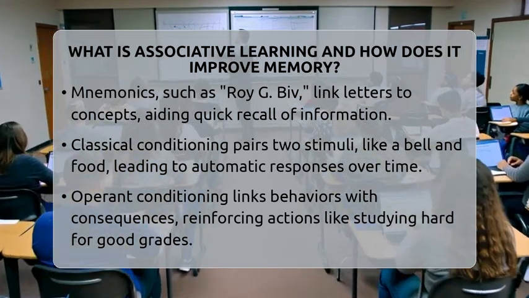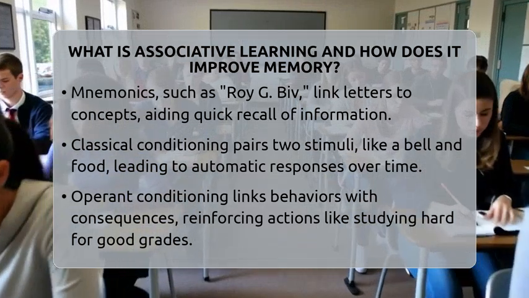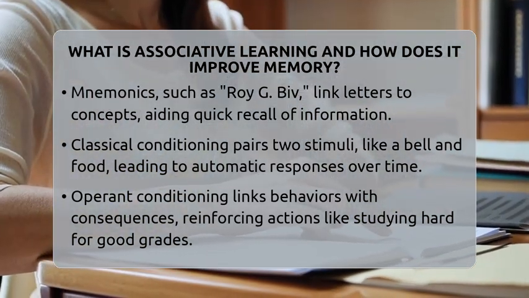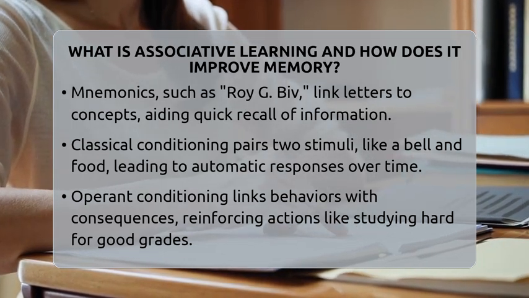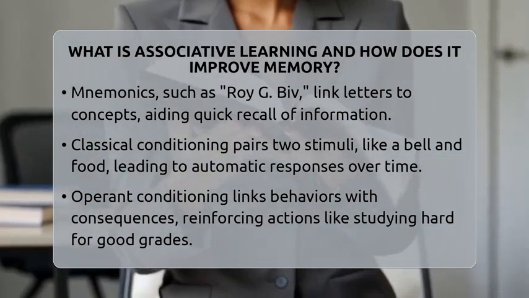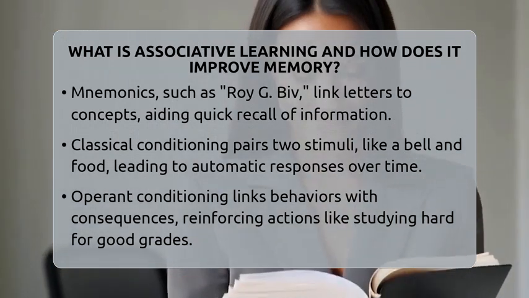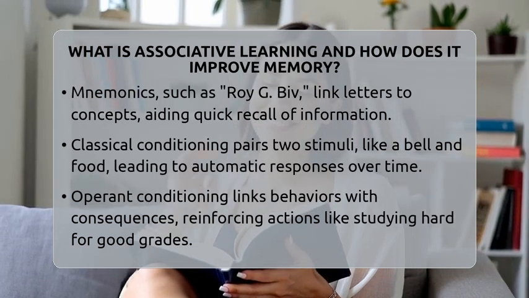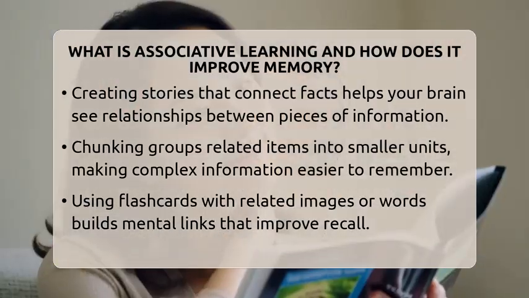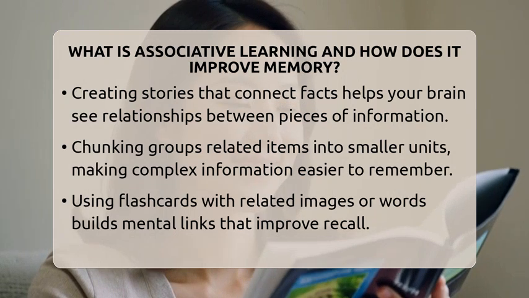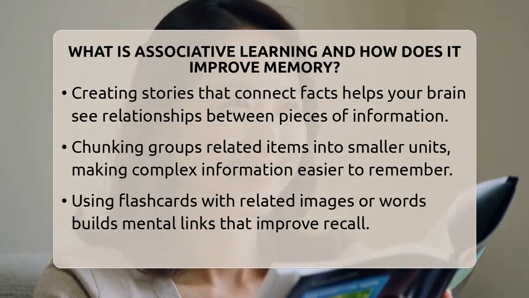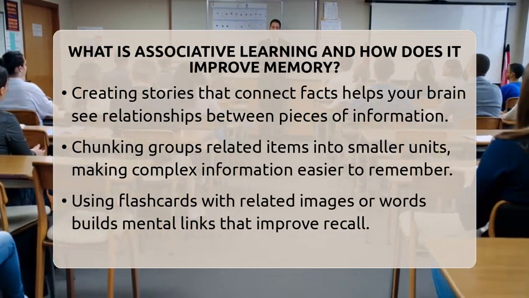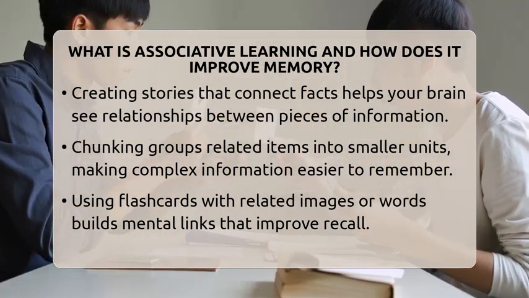There are two main ways your brain forms these connections. The first is called classical conditioning. This is when two stimuli are paired together, like hearing a bell and then getting food. Over time, just hearing the bell makes you salivate because your brain links the two. The second is operant conditioning, which involves linking a behavior to a consequence. For example, studying hard and getting a good grade makes you more likely to study hard again because your brain associates effort with positive results.